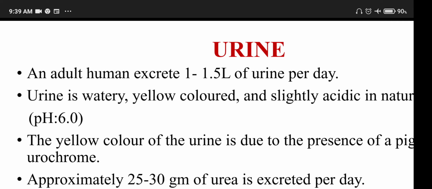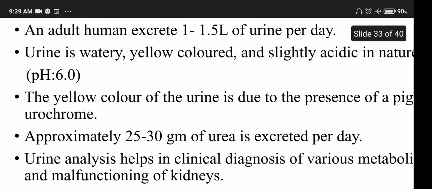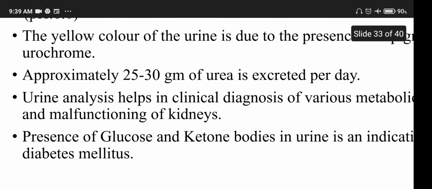Urine is watery, yellow colored and slightly acidic in nature, and the pH is 6. The yellow color of the urine is due to the presence of pigment urochrome. Make a note of it. Approximately 25 to 30 gram of urea is excreted per day.